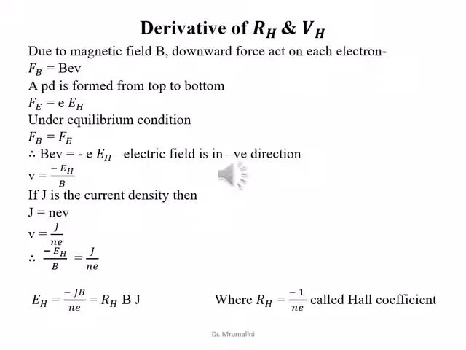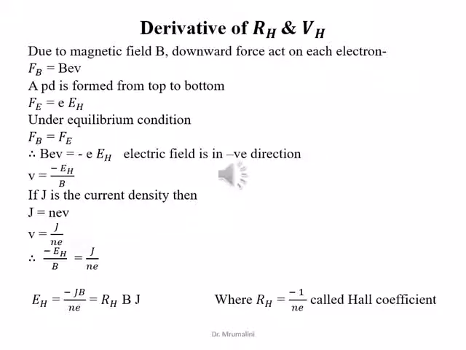A potential difference is formed from top to bottom of the specimen. The potential difference causes a field EH along the negative y-axis. Due to EH along the negative y direction, a force e EH acts in the upward direction along the positive y-axis. Hence, Fe is equal to e EH.